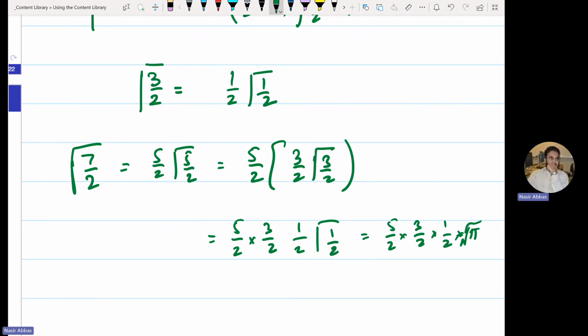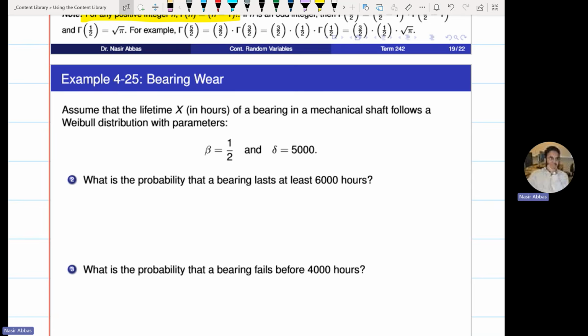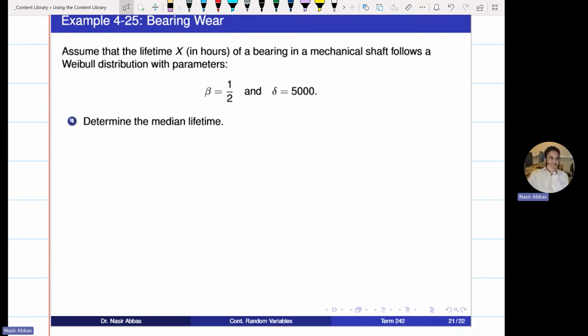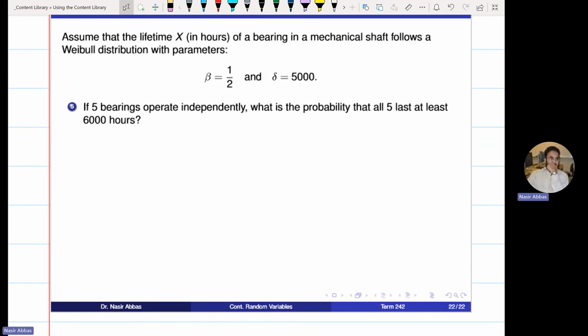Okay. I'll give you 2 minutes and I will finish this one. What is the probability that the bearing lasts at least 6,000? The time until next failure is at least 6,000. Greater than 6,000. Again, this is 1 minus F of 6,000. F of x is given to you in the formula sheet. What is the probability that the bearing fails before 4,000? Before 4,000. This is simply capital F of 4,000. Determine the median. Solve this equation. This is the tricky question.